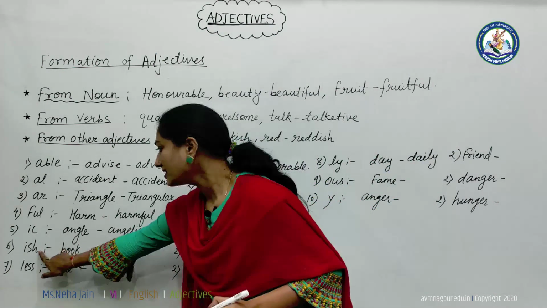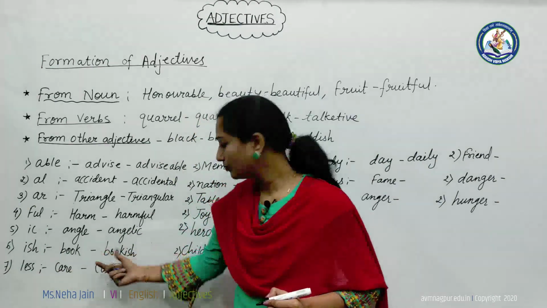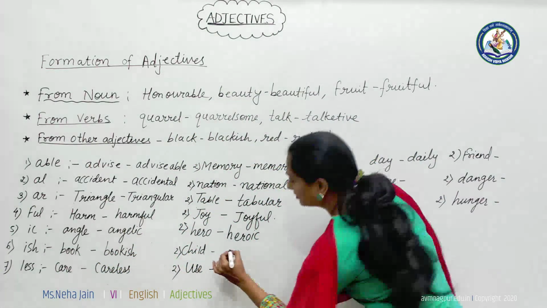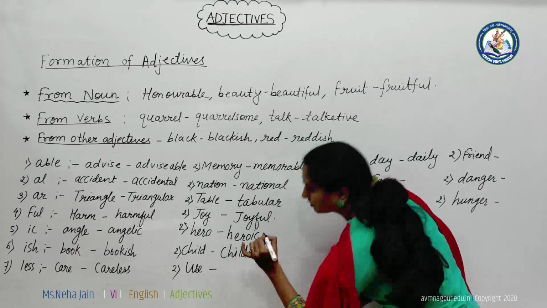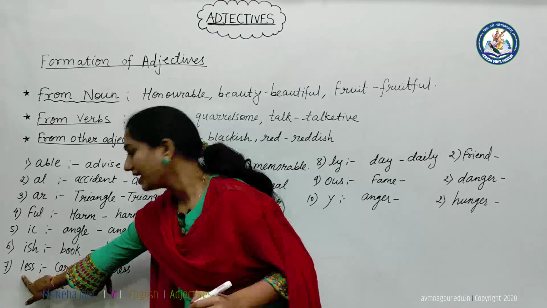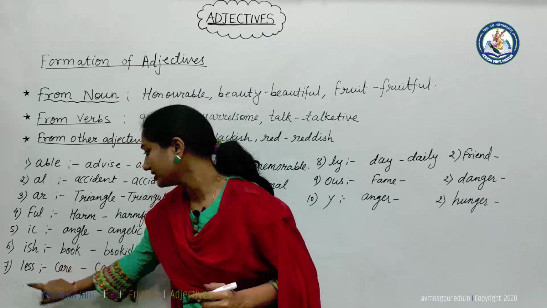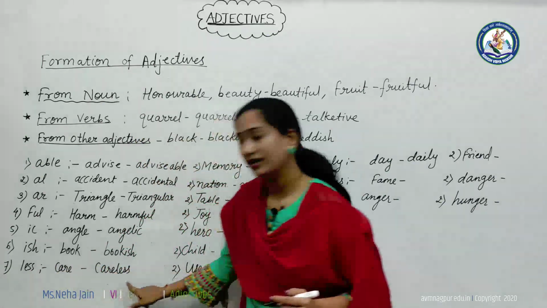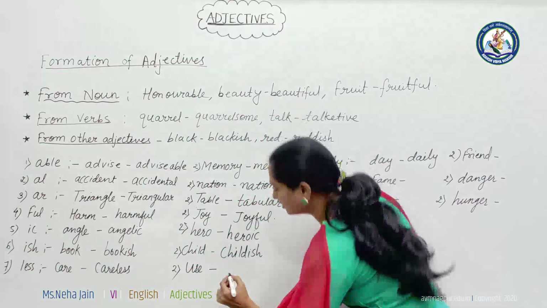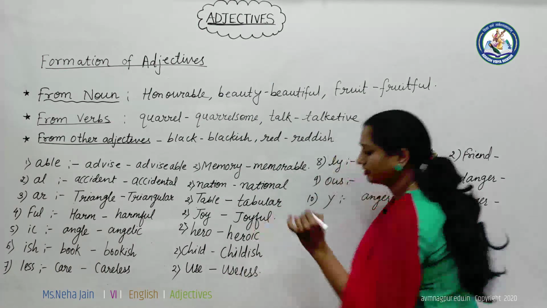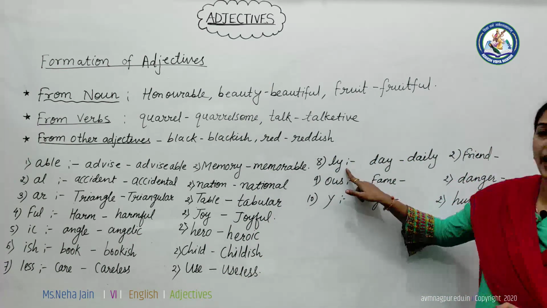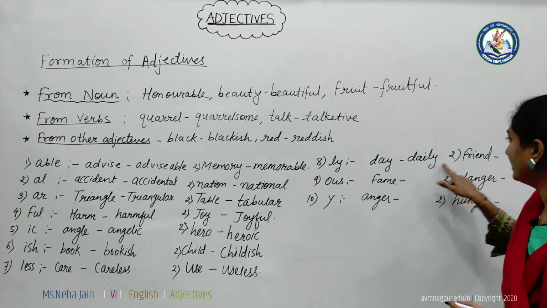Then ish: book, bookish. Child, childish. Then by adding less: care, careless. Then use, useless. Got it?